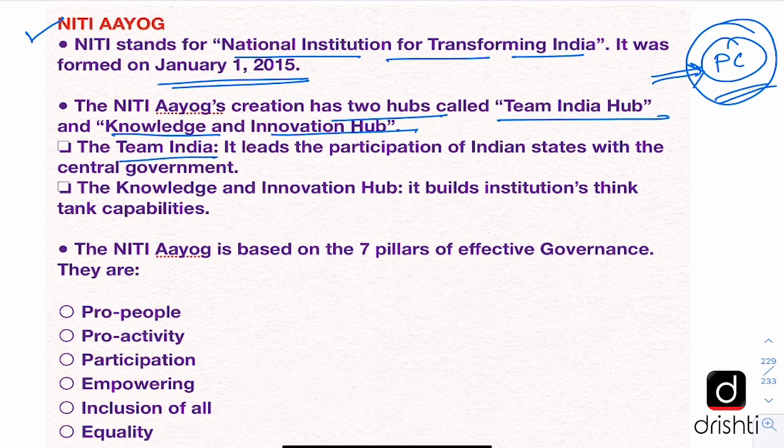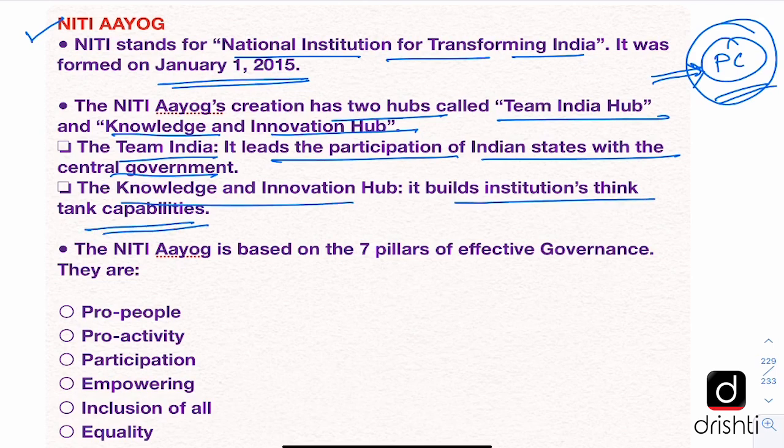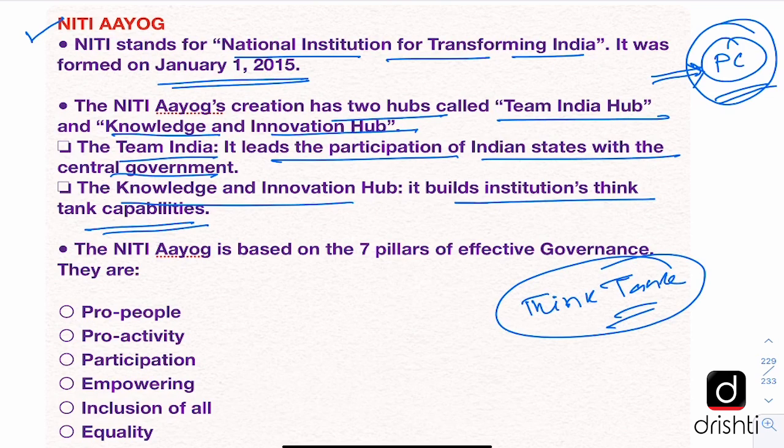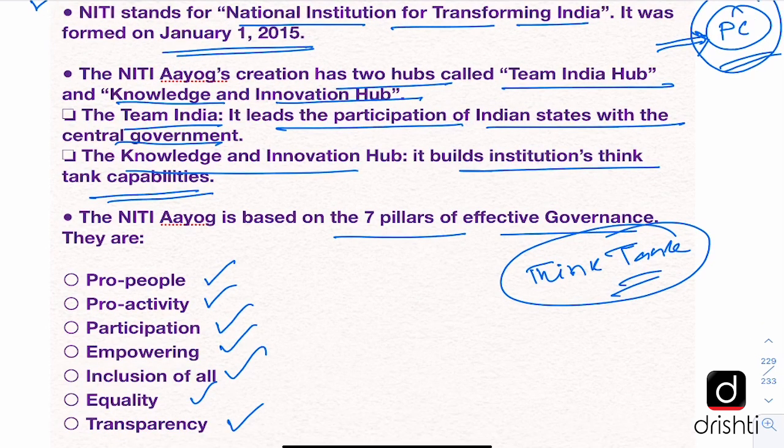The Team India Hub leads the participation of Indian states with the central government. And the Knowledge and Innovation Hub builds institutions and think tank capabilities. So, Nithy Ayog basically acts as a think tank for the Indian government. Now, Nithy Ayog is based on the 7 pillars of effective governance. This is important and useful for mains answer writing. Pro-people, pro-activity, participation, empowering, inclusion of all, equality, and transparency.